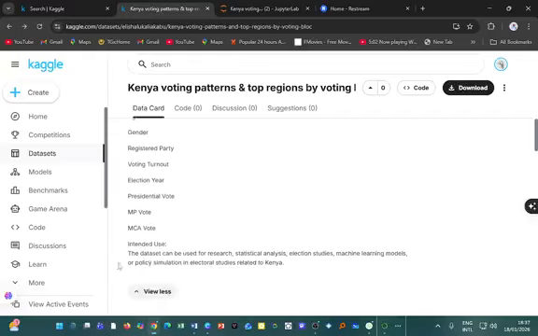So the intended use is that the data set can be used for research, statistical analysis, election studies, machine learning models, or policy simulation in electoral studies related to Kenya. So I'll just be giving an overview for those interested to have more insights on what the data reveals. Reach me so that we have the right discussion around that.